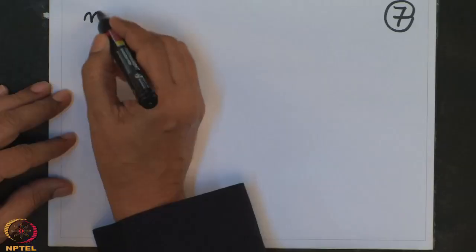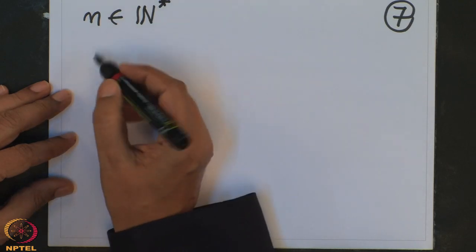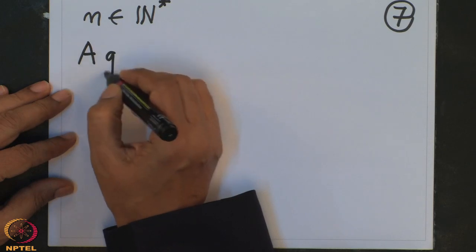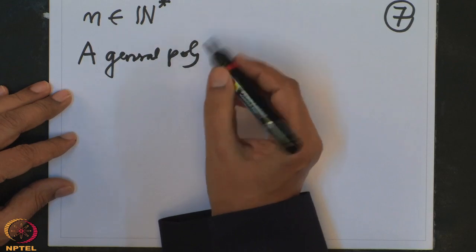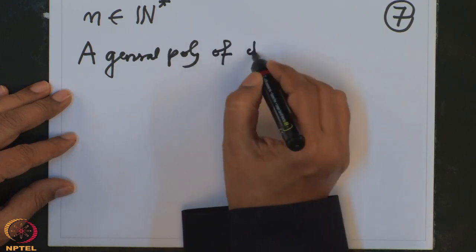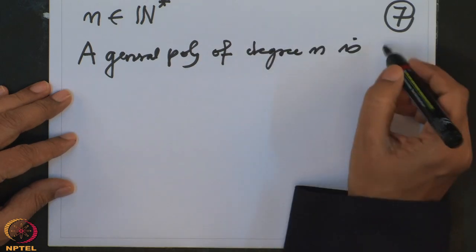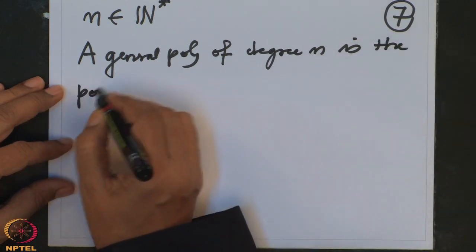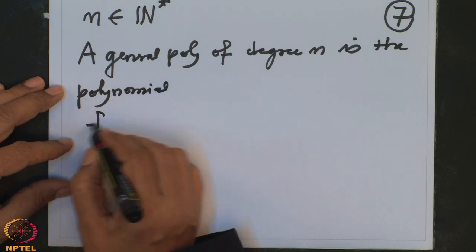So, given any natural number n, a general polynomial of degree n is the polynomial Fn.